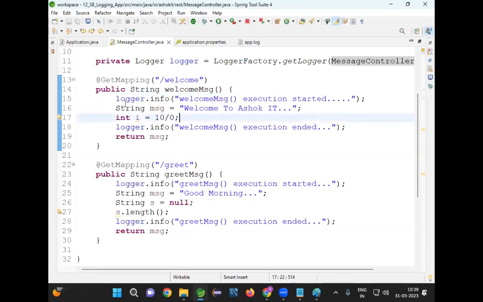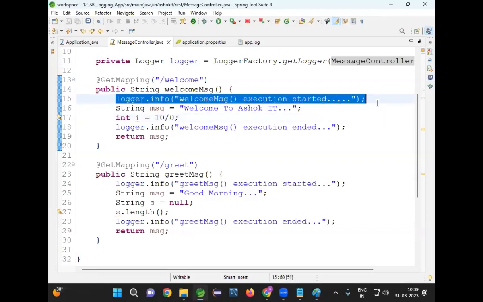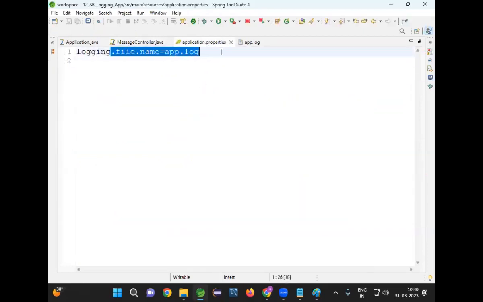logger.info. What is the meaning of logger.info? It will generate a log message. Now, this log message will be stored to the destination. What is the destination? I have given a file name.